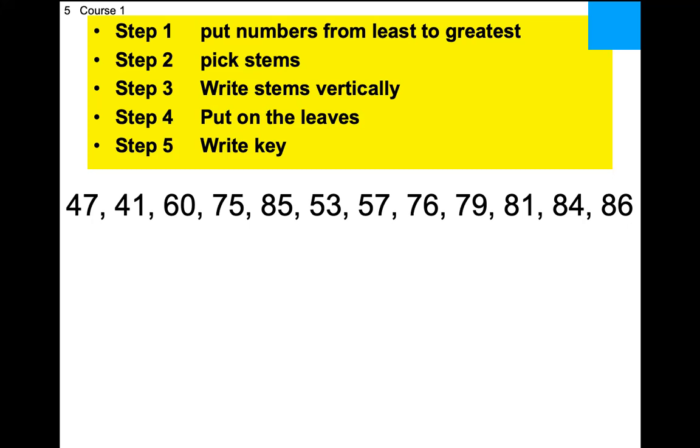Any number in this data set you can use for your key. I generally use these two because your eyeball naturally rests there, or the first one. It's easier to see than the 8 and 6.